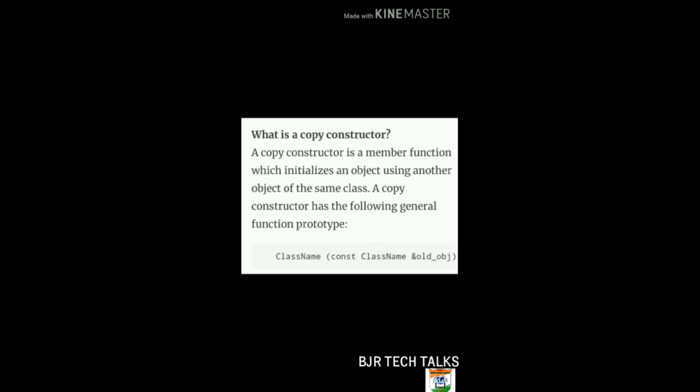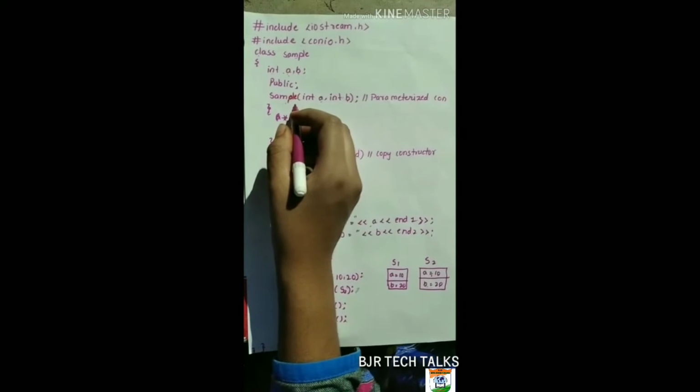A copy constructor is used to create another copy, a Xerox instance, of the object. It is used in operator overloading also. A copy constructor has reference type parameters, with the object's class type, and it receives another object. Now we will see the examples for the copy constructor. This is the example for the copy constructor.